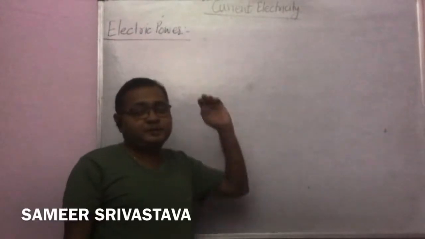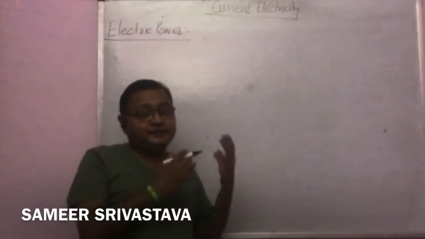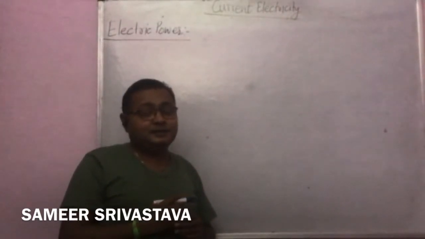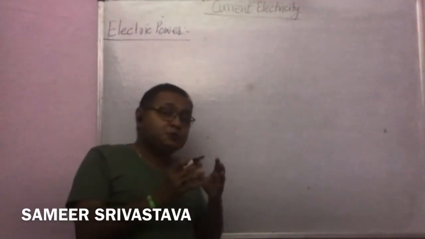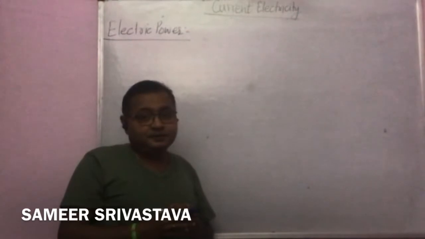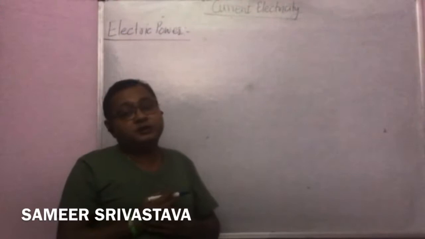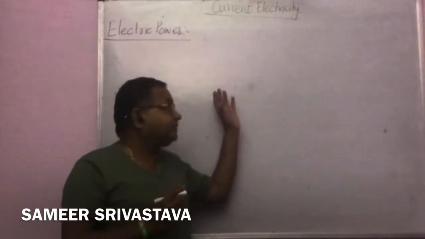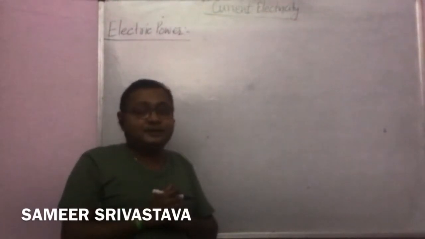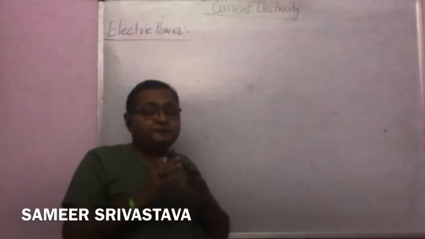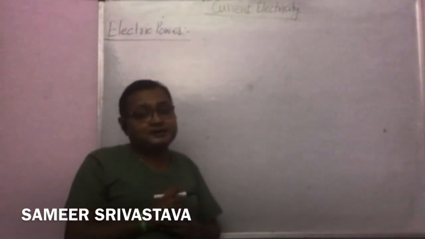Now student, the next topic is electric power. How can we define the electric power? We can define the electric power as the amount of work done by a source of EMF to maintain an electric current through its circuit. So how can we define the electric power? The rate of amount of work done by a source of EMF in maintaining an electric current through its circuit is called electric power.